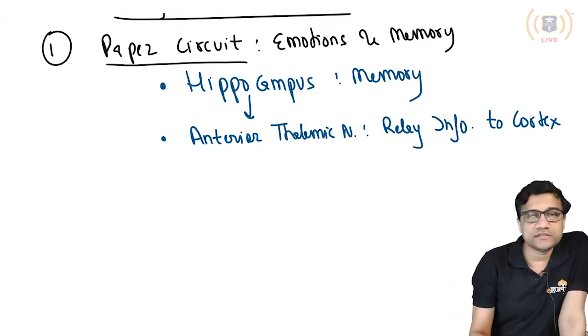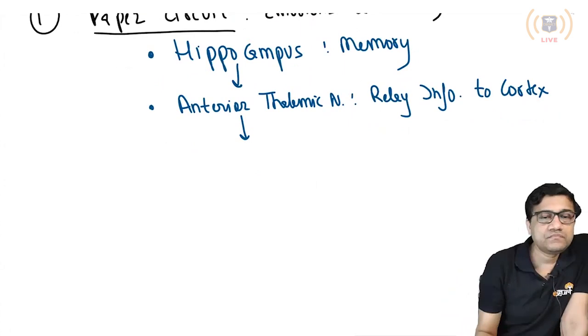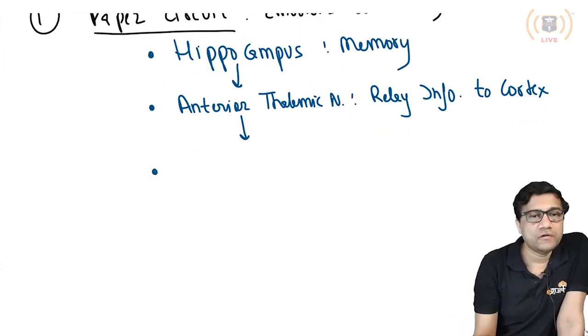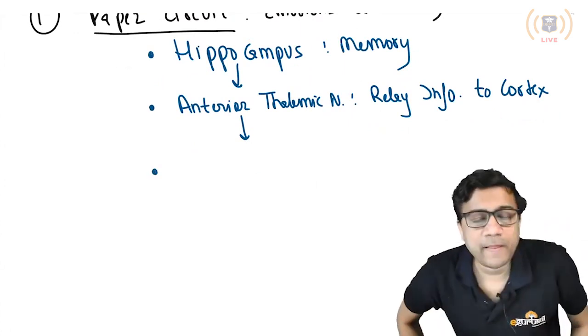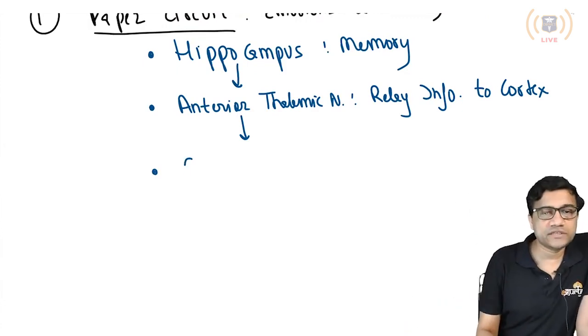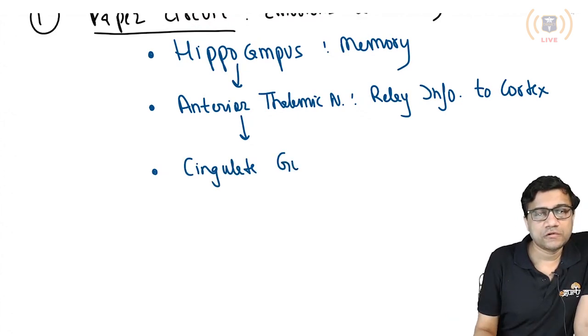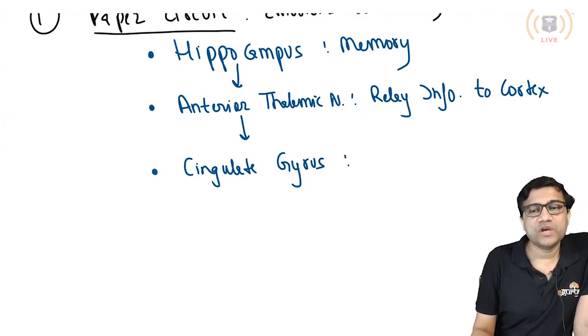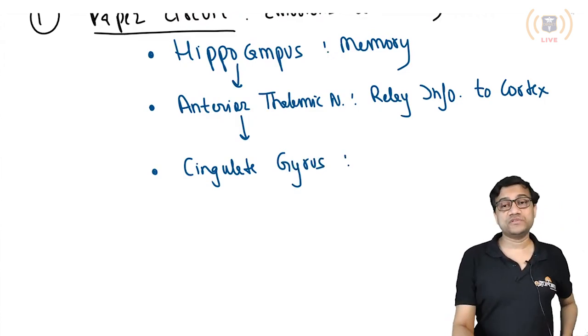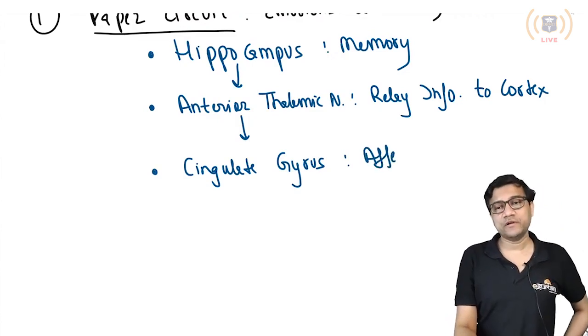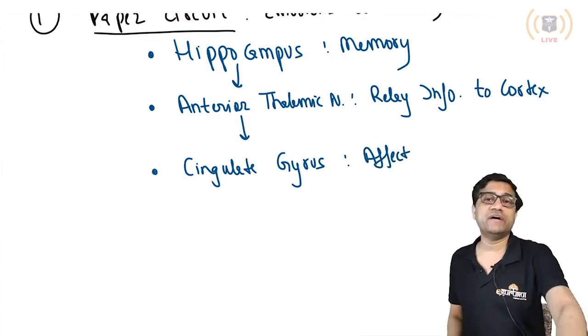Which cortex? The cingulate cortex, the cingulate gyrus. Gyri are in the cortex. It is the area mainly for emotions, feelings, the affect part. It is the area which produces a feeling, affect, okay.